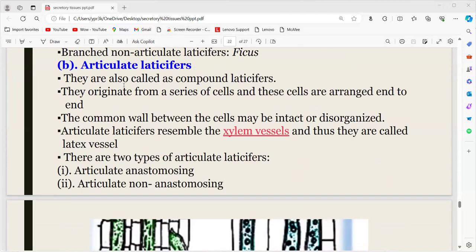Articulated laticifers are made up of a group of cells, and hence are called articulated, that is, compound laticifers. The common wall between the cells may be intact or disorganized.